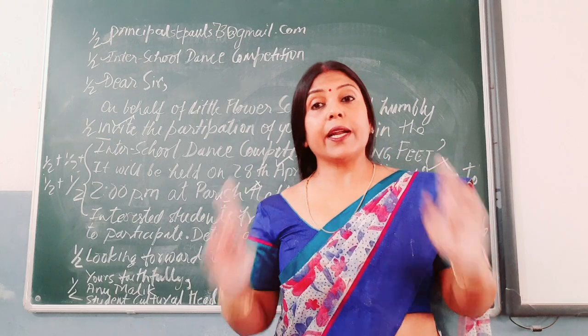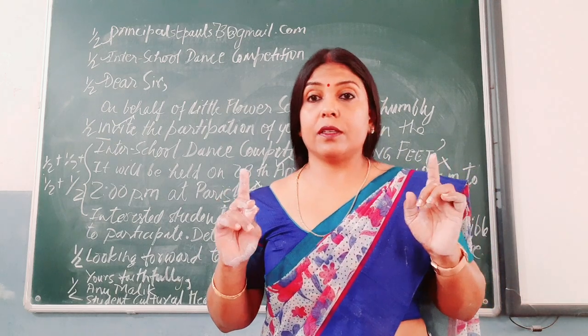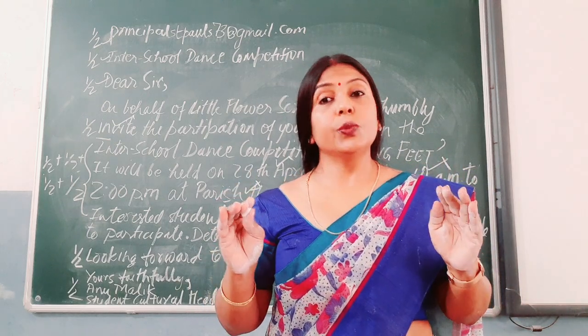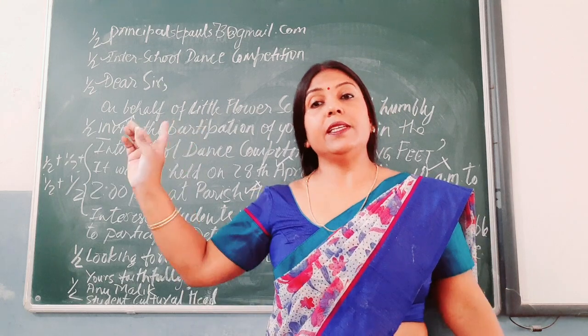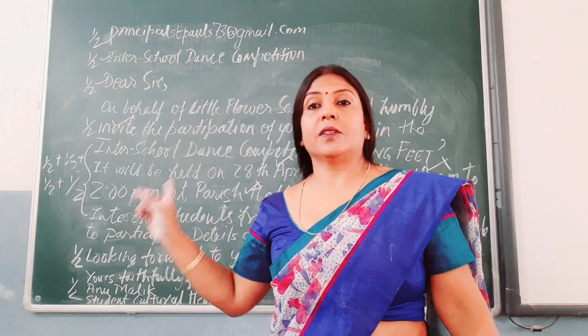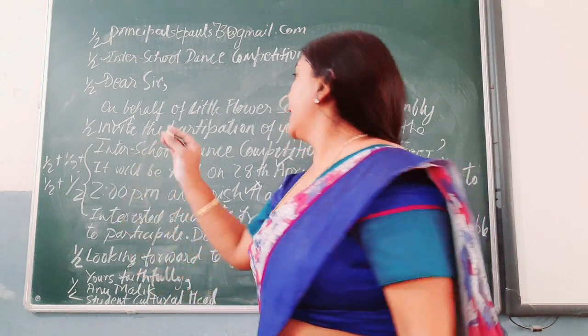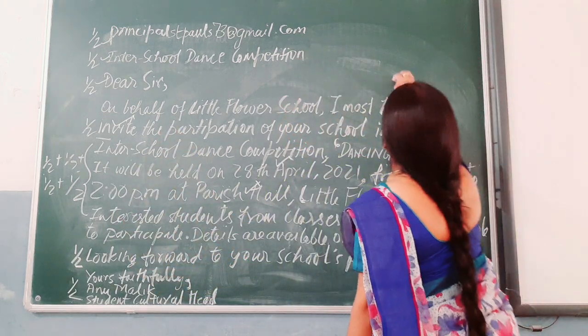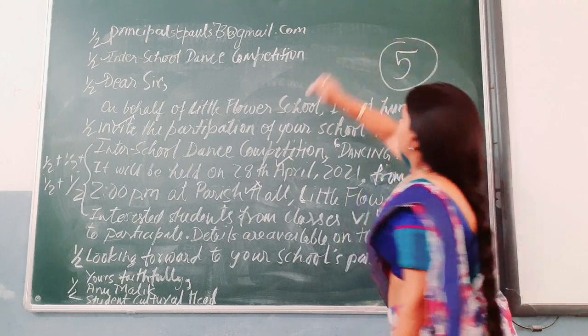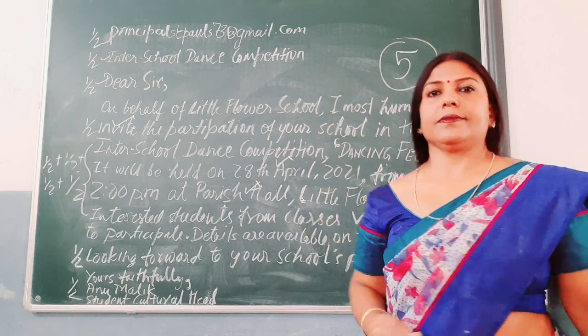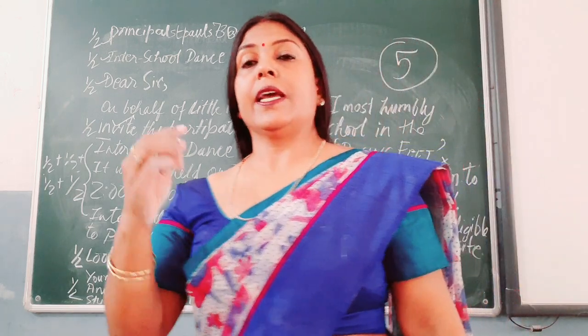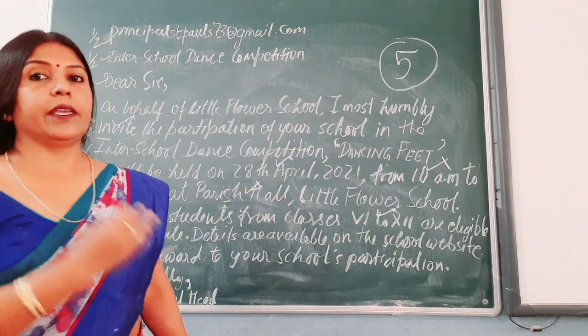Now, when you are writing your email, please do not forget these 10 points, because each point makes for half mark and that goes for a total of 5 marks. So 5 marks for the notice and 5 marks for the email.